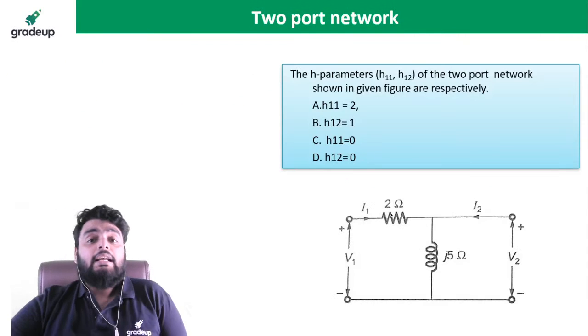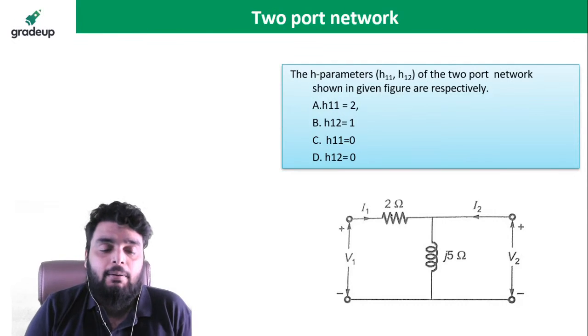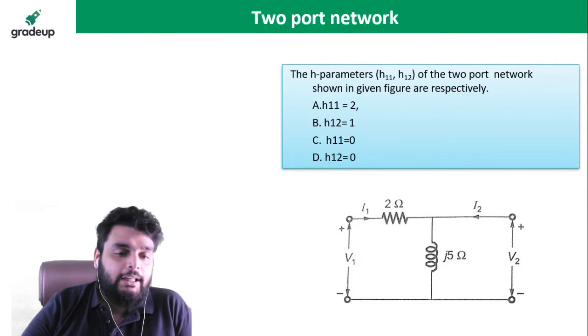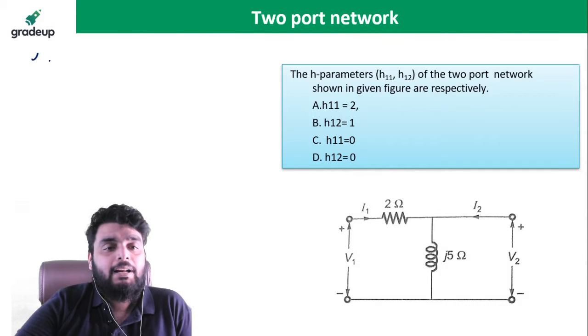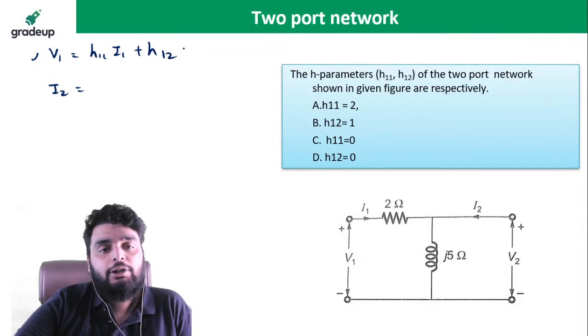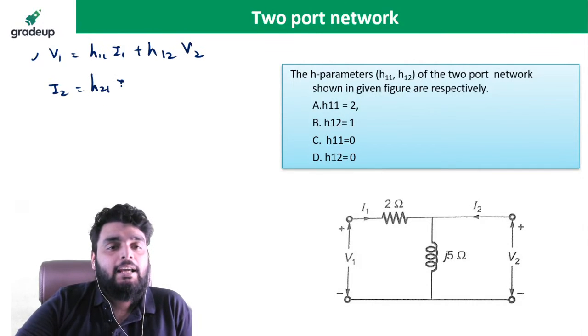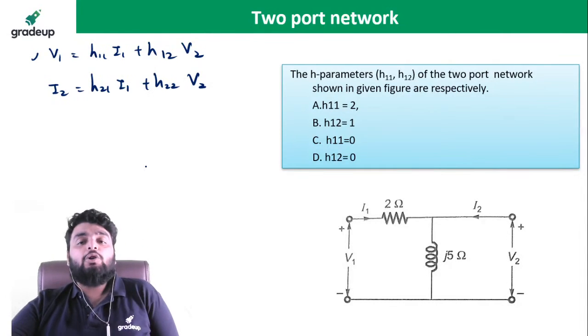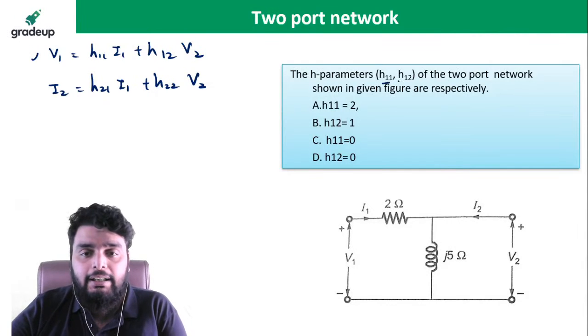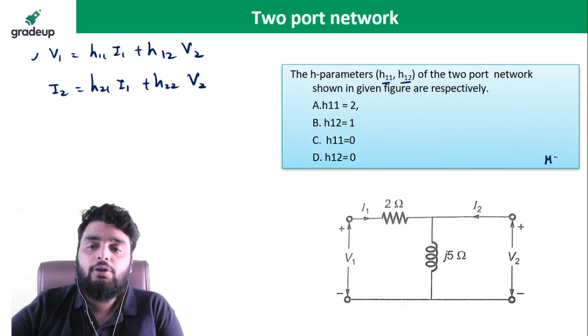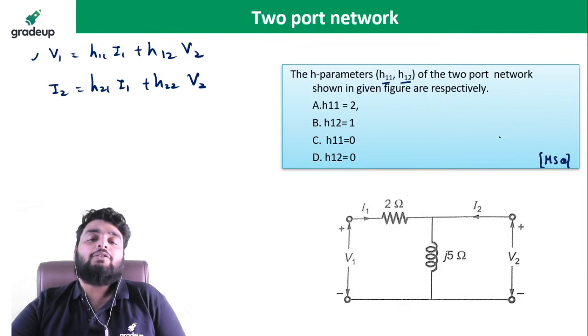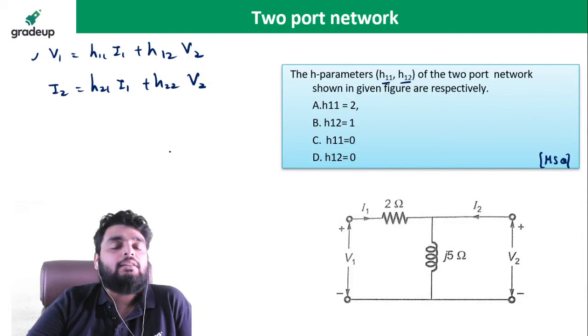Okay, this question now. In this question I need to find out the h parameter. So for the h parameter I need to write down the equation of the h parameter first. V1, I2 equals h11 I1 plus h12 V2, and h21 I1 plus h22 V2, right? Now you need to find out two parameters, h11 and h12. So it is actually an MSQ type of question, so more than one answer may be correct.